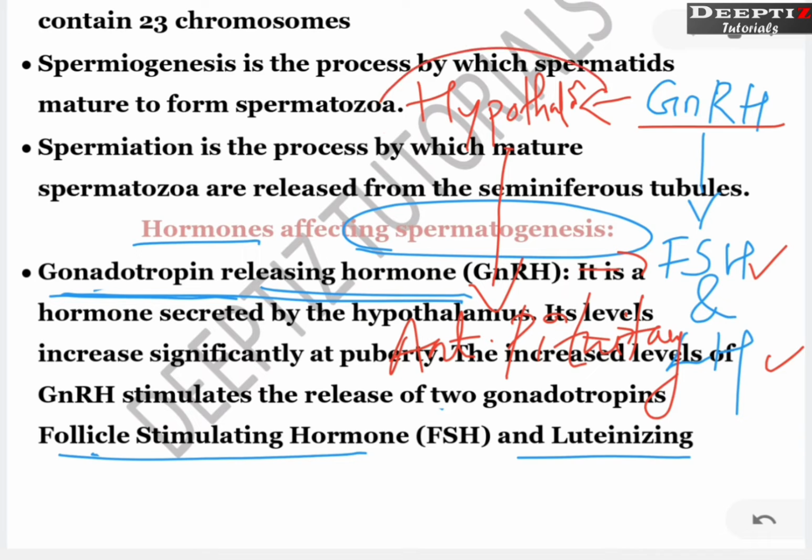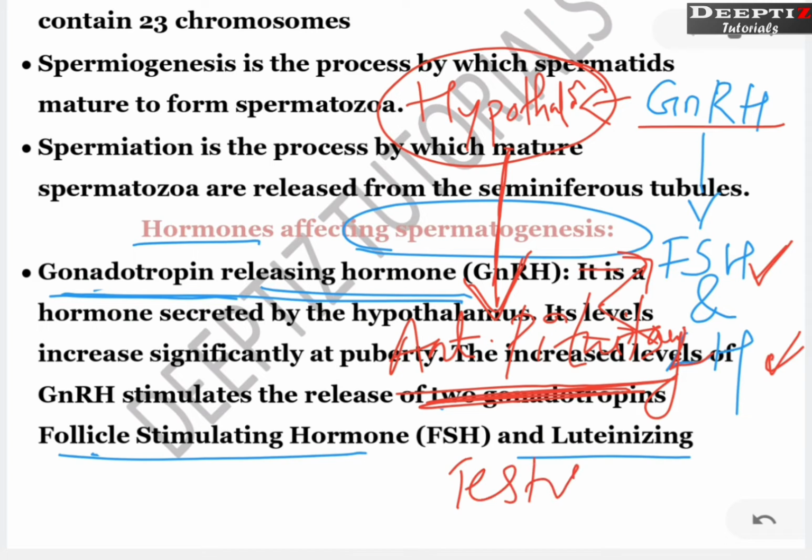So, hypothalamus releases the releasing hormone. That releasing hormone will reach the anterior pituitary. Now, anterior pituitary will produce two hormones, which are the follicle stimulating hormone and the luteinizing hormone. Now, these two hormones will help the testis to produce the hormone testosterone. So, when the question is there, which is the male sex hormone, the answer is testosterone. Which structure produces testosterone? Testis.